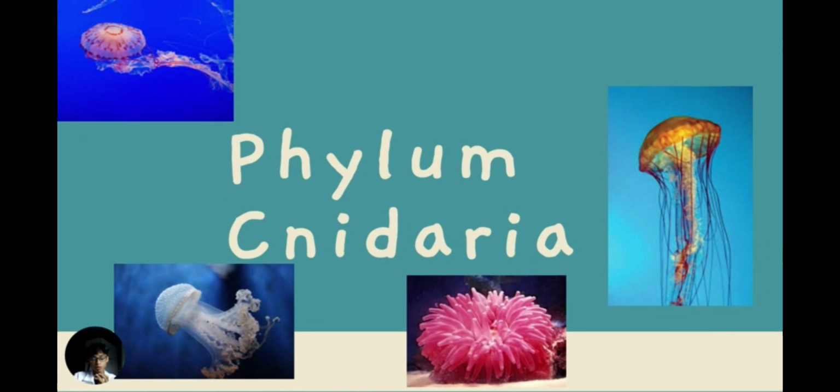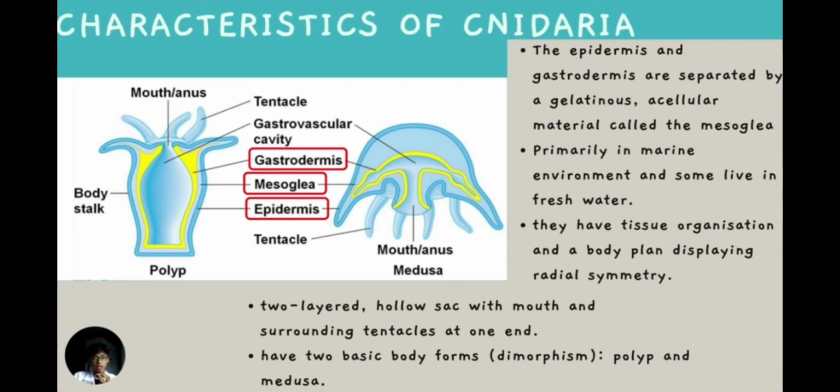Next, we are going to talk about the phylum Cnidaria. This is the characteristic of Cnidaria. The epidermis and gastrodermis are separated by a gelatinous acellular material called the mesoglea, primarily in marine environments, and some live in freshwater. They have tissue organization and body plan, displaying radial symmetry.